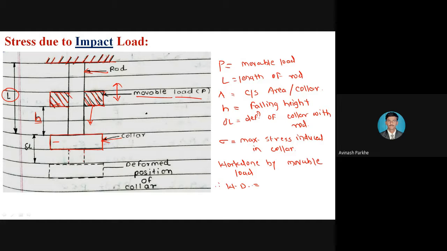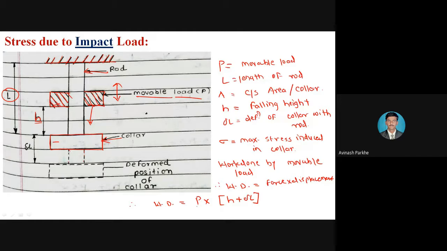But here for the impact load, there is no second figure to take the work done from the area under the curve. But we have the second standard formula of work done, that is work done is equal to force into displacement. Therefore, the total work done is equal to how much force is applied, that is P amount of force is applied, multiplied by how much distance is traveled by this movable load, that is h plus delta L. Work done is equal to force into displacement.